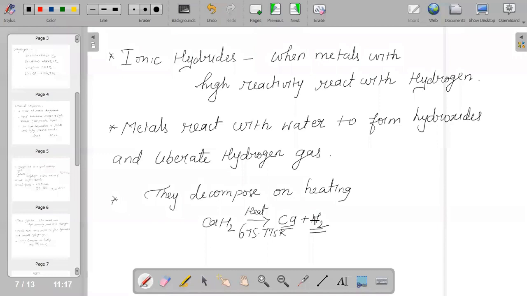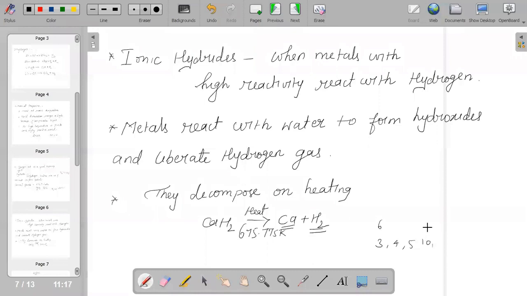When we talk about metallic hydride, it is hydrogen combining with D and F block elements. Out of all the groups, groups 6, 7, 8, 9 will not form hydride. But yes, of course, groups 3, 4, 5, 10, 11, 12 can form hydride.